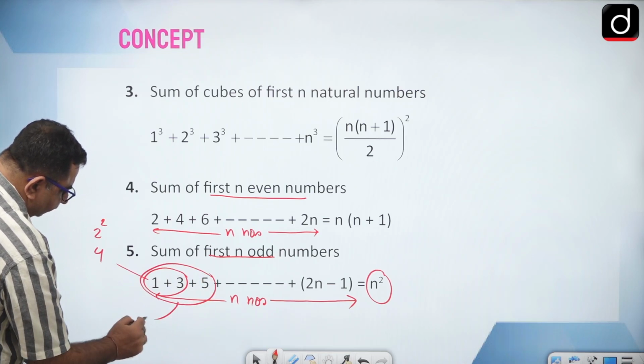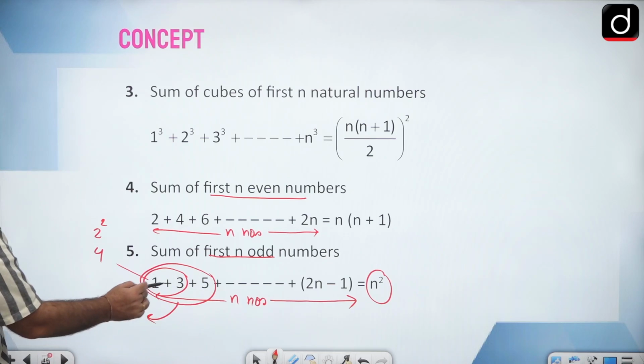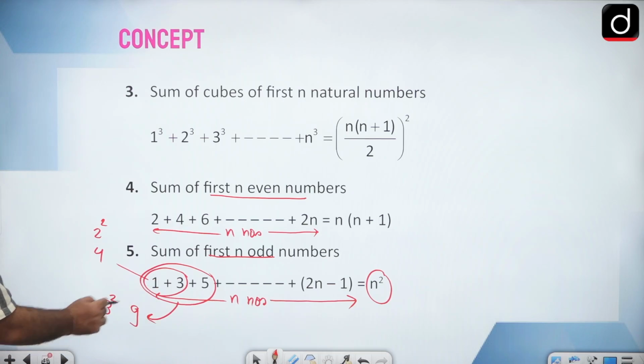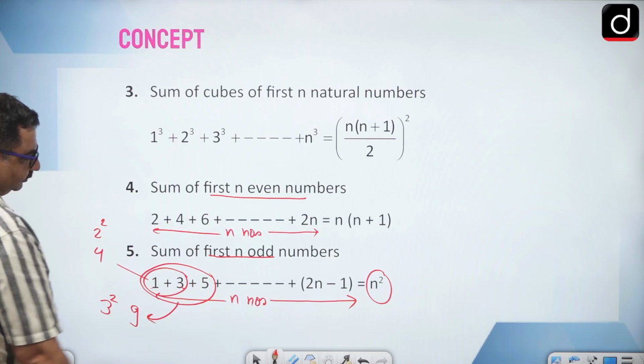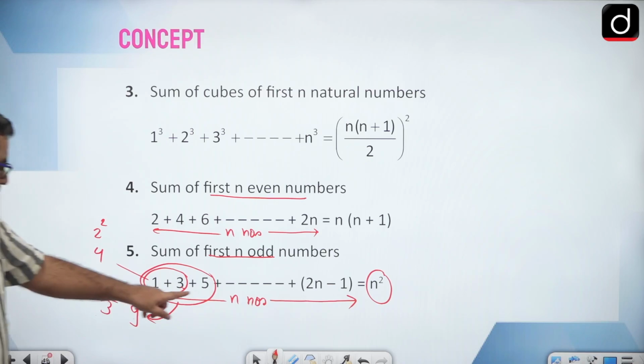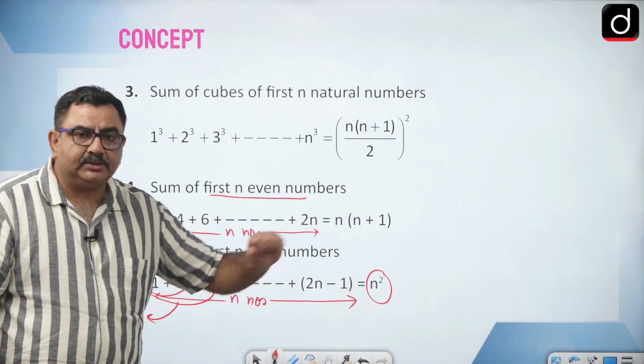First three numbers, 1 plus 3 is 4, plus 5 is 9, which is 3 square, because there were 3 numbers. So you have to concentrate on how many numbers are there. N numbers, n square is the sum.